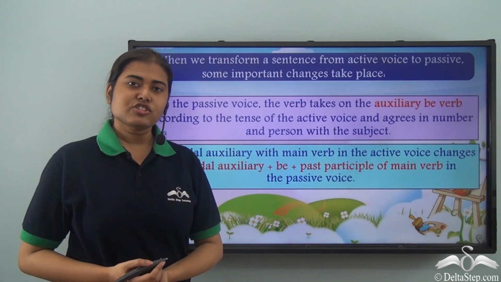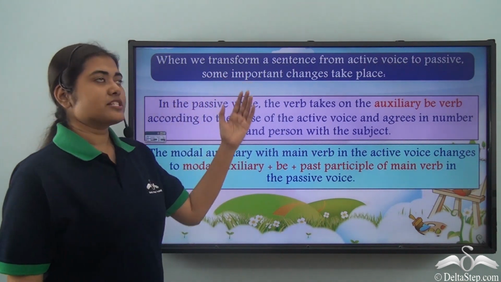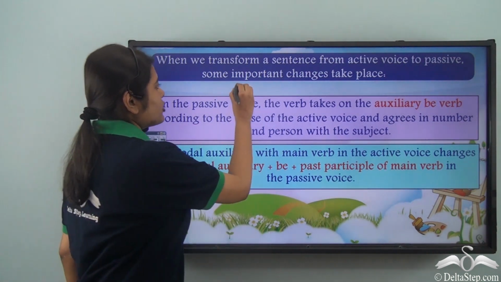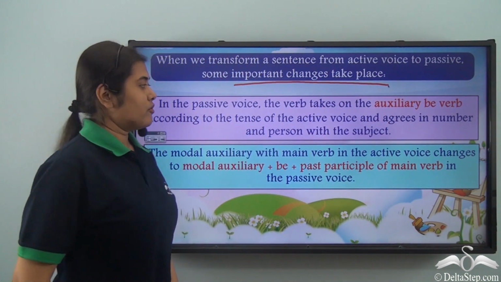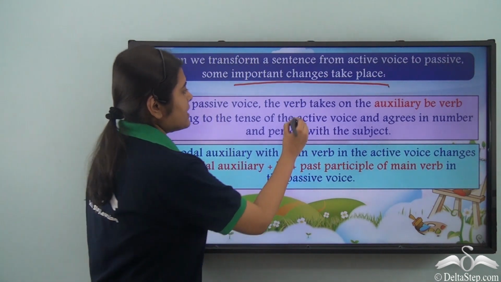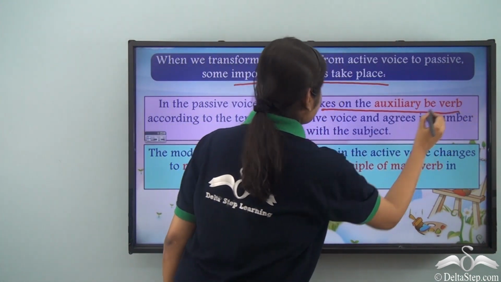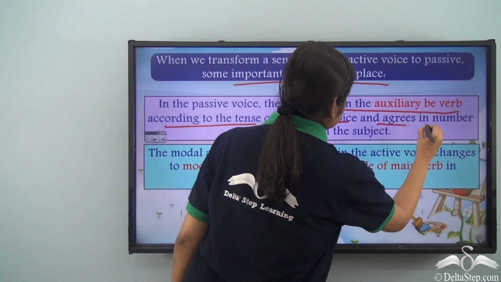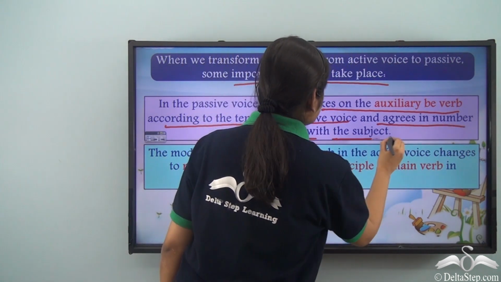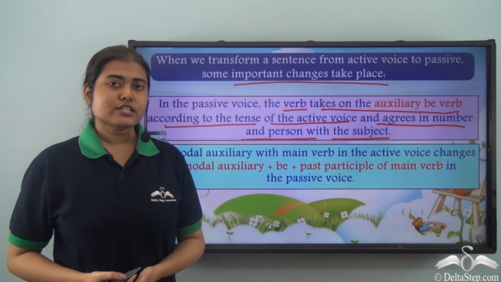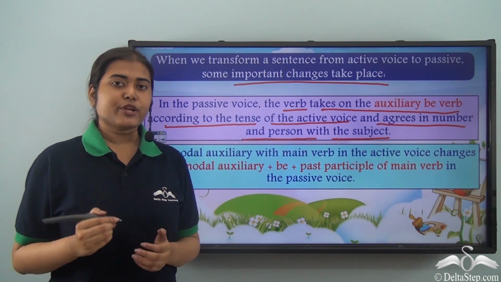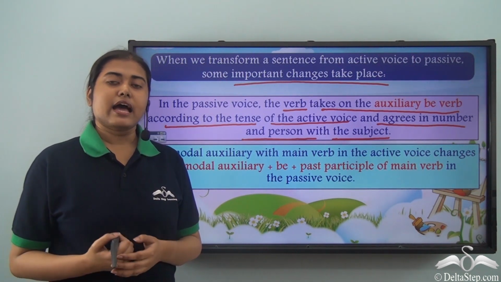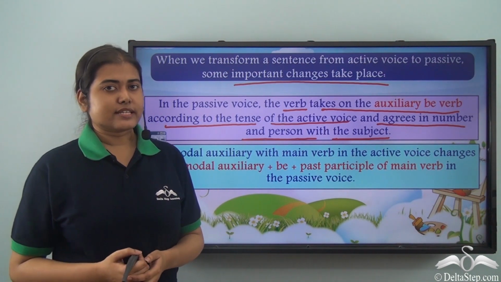So, what did we learn today? We have learned that when we transform a sentence from active voice to passive voice, some important changes take place. What are they? In the passive voice, the verb takes on the auxiliary be verb according to the tense of the active voice and agrees in number and person with the subject. So, it is not just important to take the appropriate be verb, but also make sure that it agrees in number and in person with the subject of the sentence.